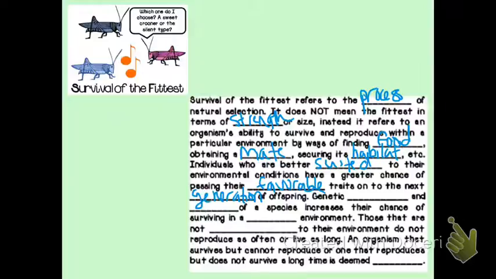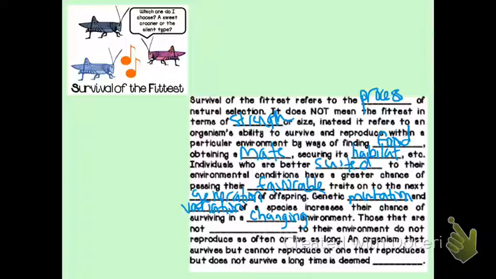These traits can arise from many different things, such as genetic mutations and just variation, which is going to lead to variation within our species, right? So the more variation we have in a species, this is going to increase the chance of that species surviving in a changing environment. So we know that environments are constantly changing. So if we have a greater variation within the species and a wider range of different types of traits, it's going to be more likely that at least one of those traits is going to end up being favorable in the new or changing environment. So that's going to lead to the survival of the species as a whole.